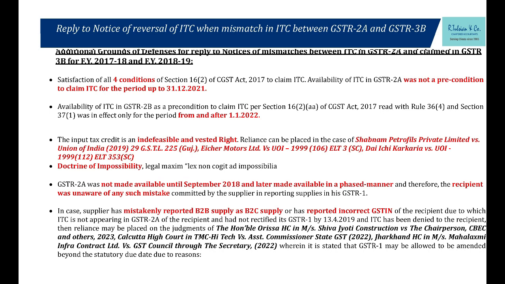Extremely important, 4 conditions. Invoice, goods or services we should receive, supplier should pay, and fourth, we need to file a 3B. If we have done that up to 31st December 2021, meaning 2017-18, 2018-19, 2019-20, 2020-21, 2021-22, this is valid, right? The precondition of the input tax credit being communicated in GSTR-1, appearing in the recipient's GSTR-2B, then you claiming it in 3B, all that came in from the 1st of January 2022 in the law itself as section 16 subsection 2 clause aa, right?